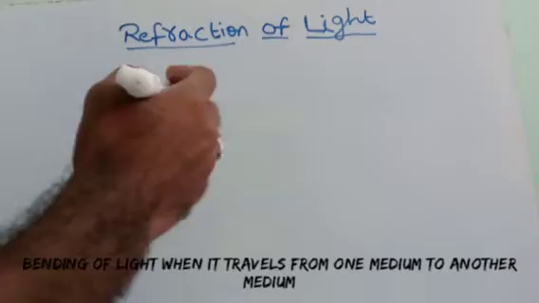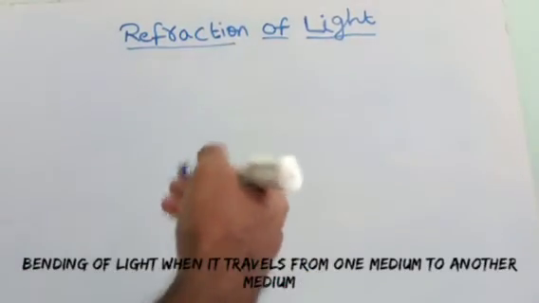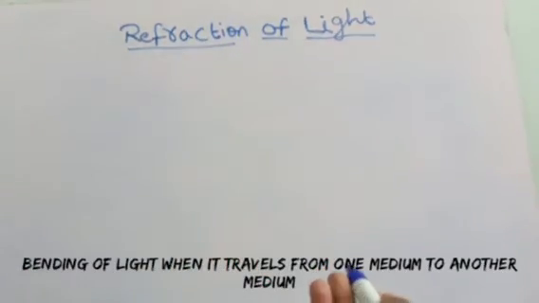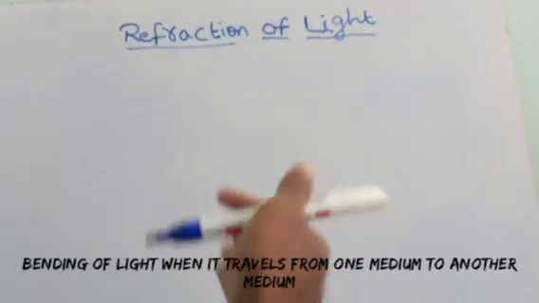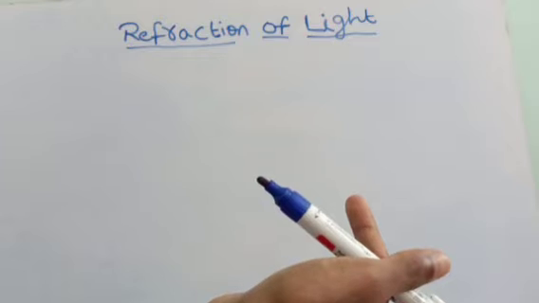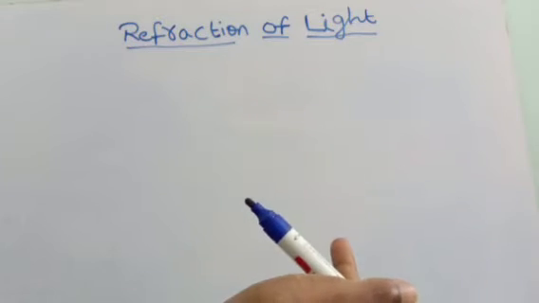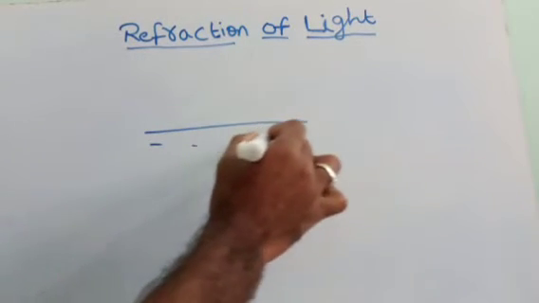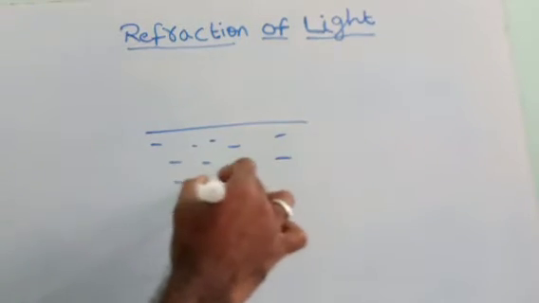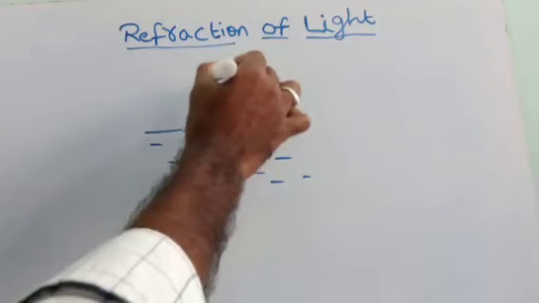Refraction means bending of light when it travels from one medium to another medium. For example, water is one type of medium and air is one type of medium. Light is traveling, this is water medium, and this is air medium.